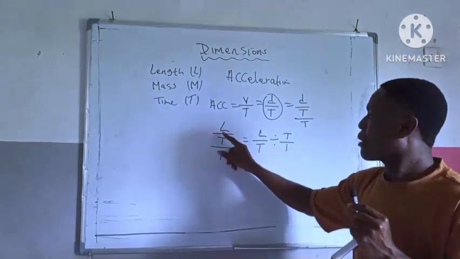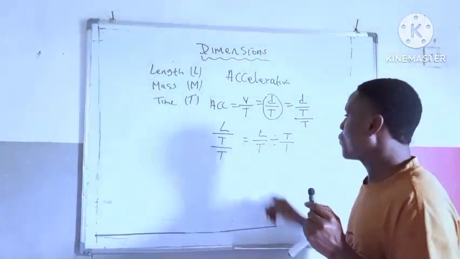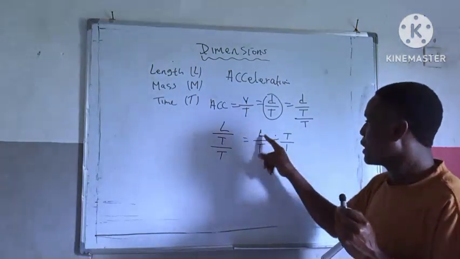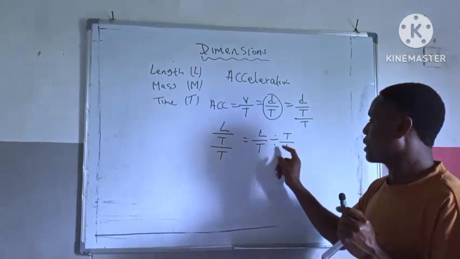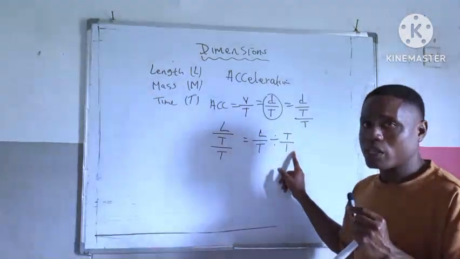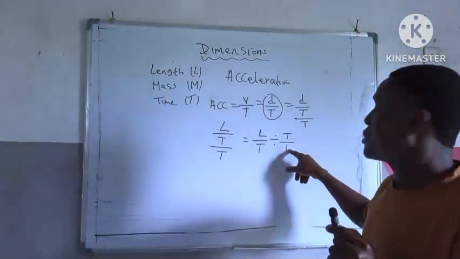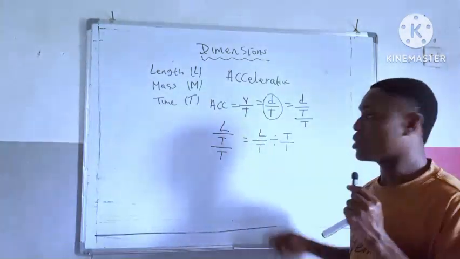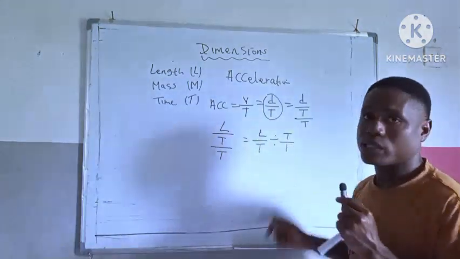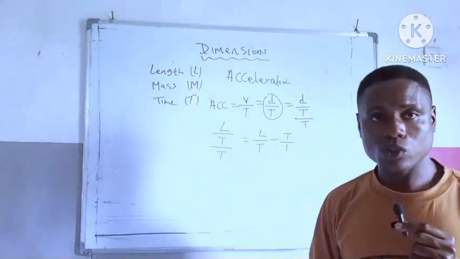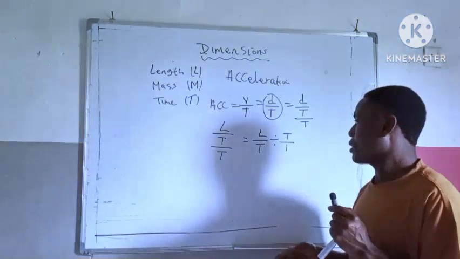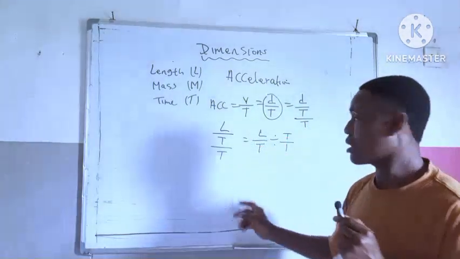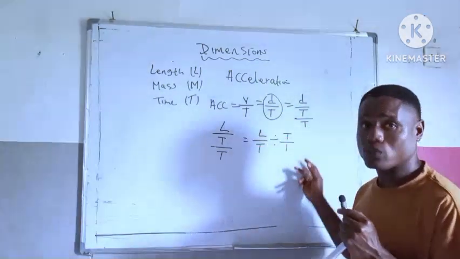You know, these signs are signs of division. So this divided by this is still the same thing as length all over time divided by T all over 1. The reason why I added this 1 is because it's still the same thing, because time divided by 1 is still time. There is no change there. I'm just trying to equalize everything. At least we have two things here now.